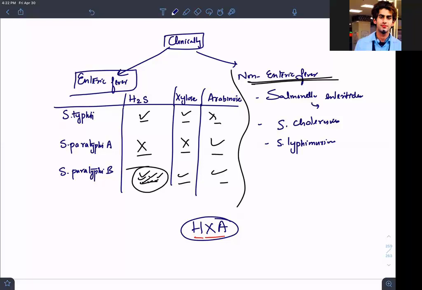Salmonella enteritidis is called non-typhoidal salmonellosis. Non-typhoidal salmonellosis. Salmonella enteritidis, and typhimurium, these are all zoonotic actually. Okay, zoonotic.